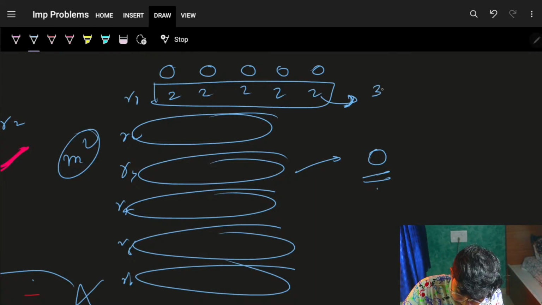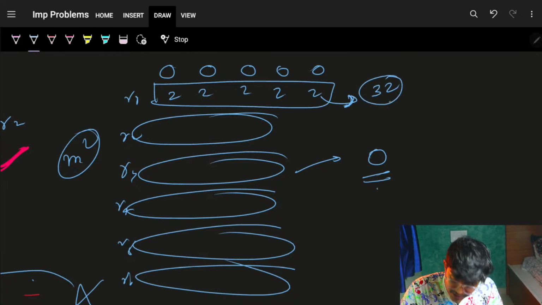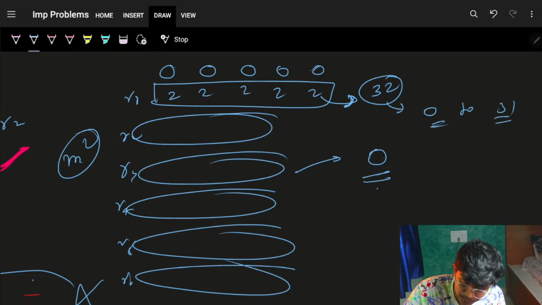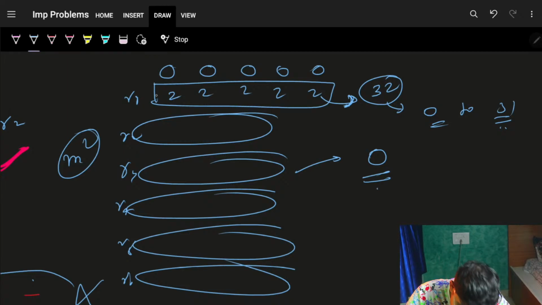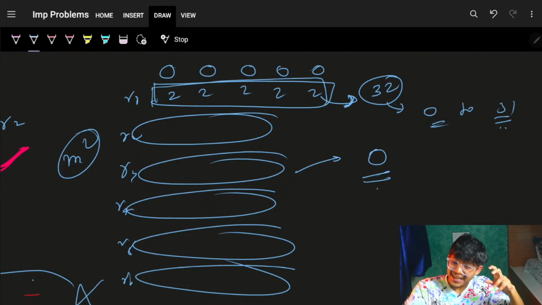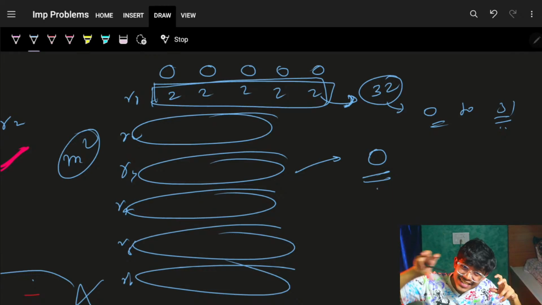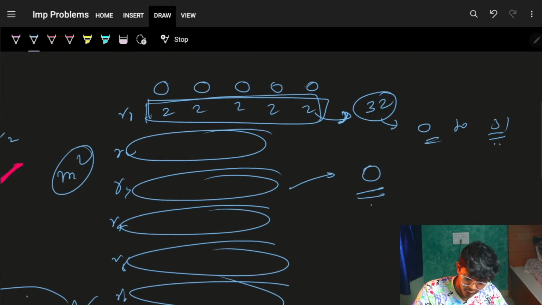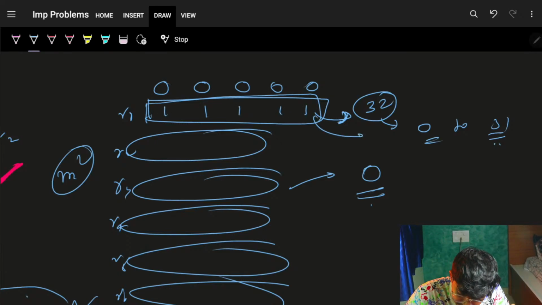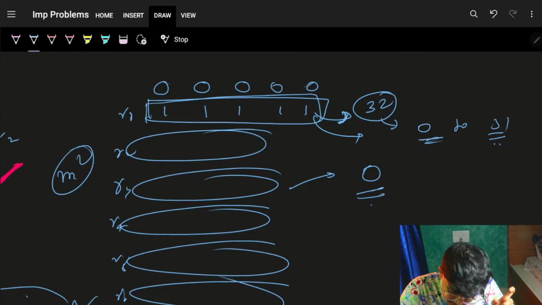So in total, it can have 32 options, which means from number 0 to number 31. So ultimately, this particular row, if I convert that to an actual integer number, from its binary form, which is actually 0, 1, 0, 1, 0, 1, then it will lie from 0 to 31.